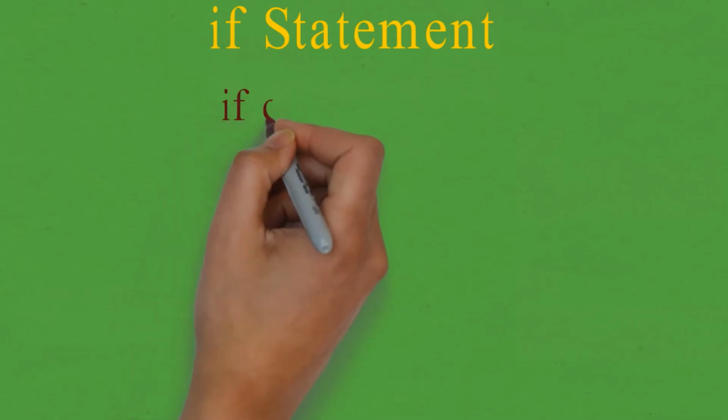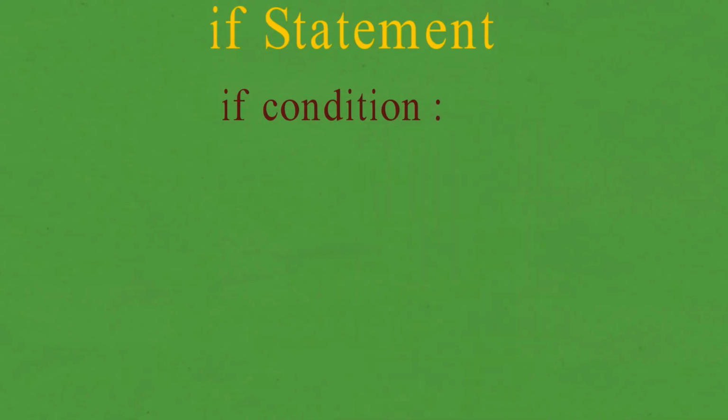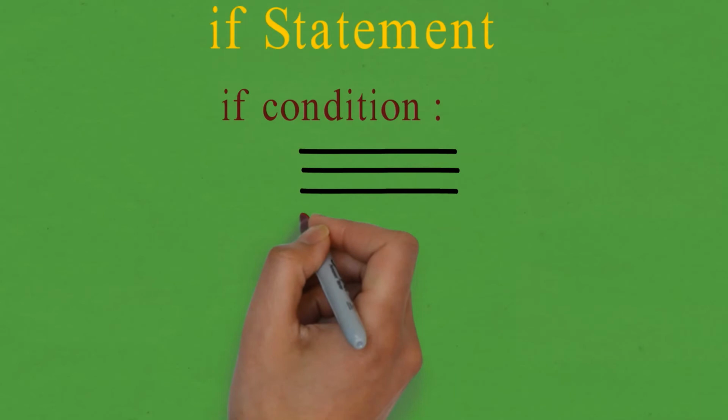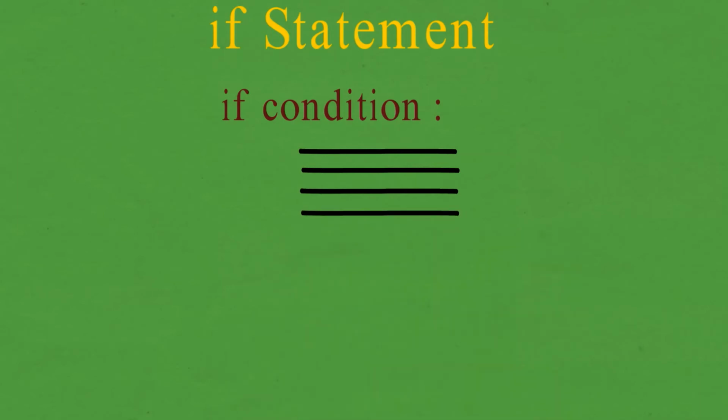So how to use it? First, write the if keyword, give one space, then write the condition that you want to check, and then give one colon. This is the way you should write the condition. Then after that, the code that should be executed if the condition is true should be written right below this. There can be as many lines as you want, but importantly, all the lines should be indented. Indentation means there is some space on their left hand side. According to the PEP guide, 4 spaces should be there.